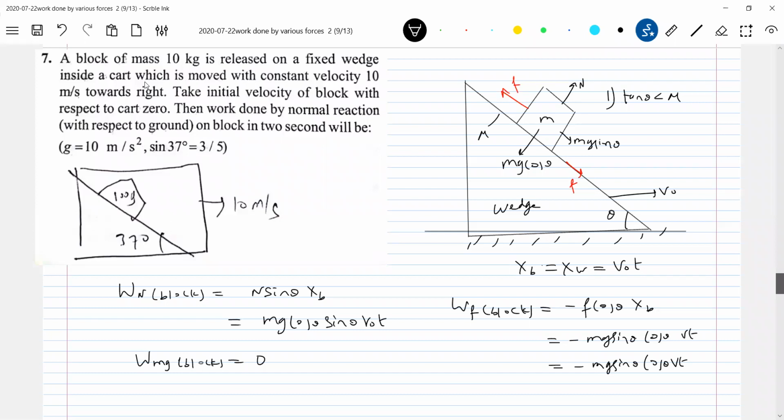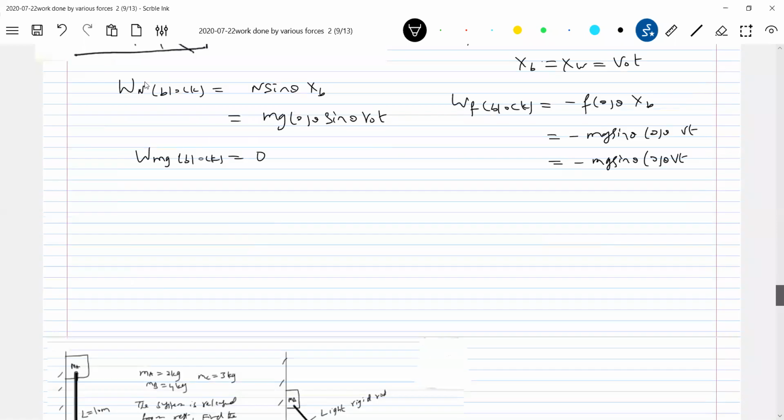Shall I scroll down? Because it didn't mention anything, and moreover, it didn't give any options. It's just a subjective question. So I am assuming the first case: rough, and tan theta less than mu. So let's do one thing.